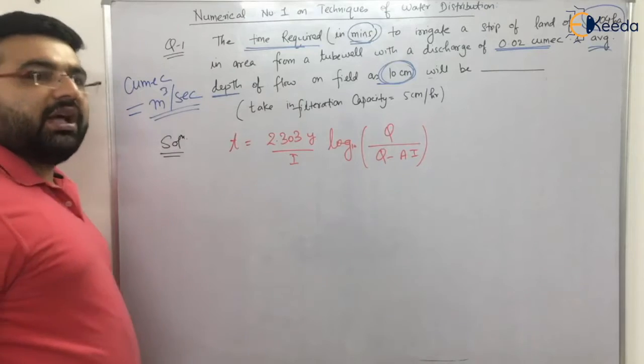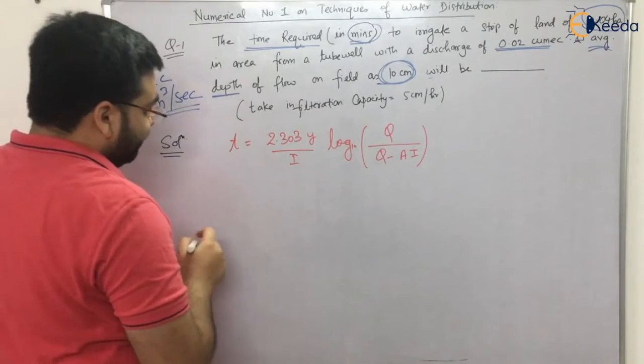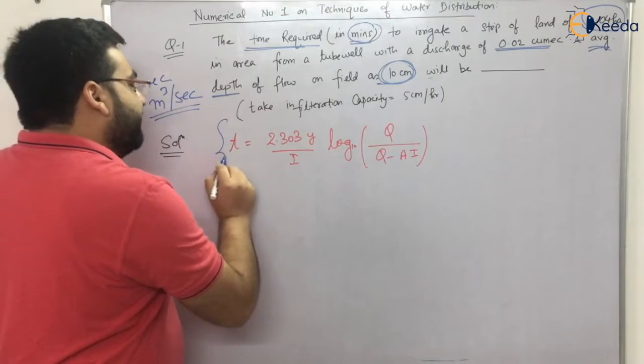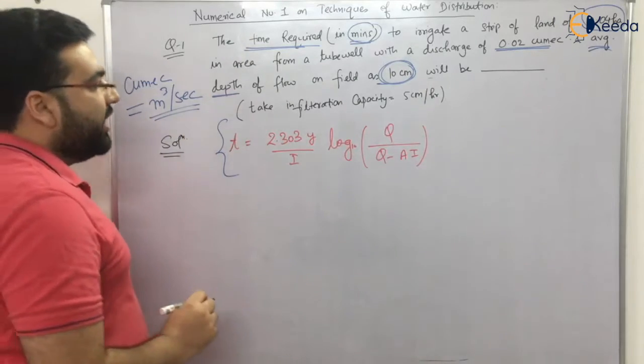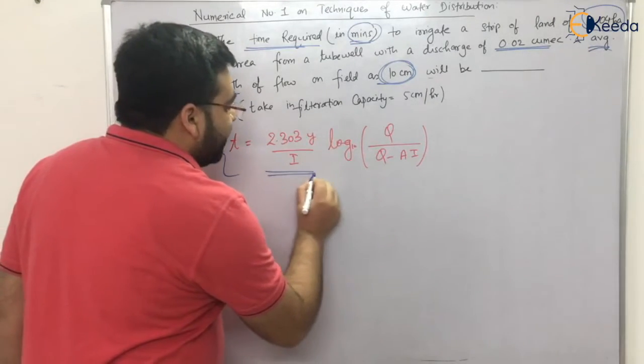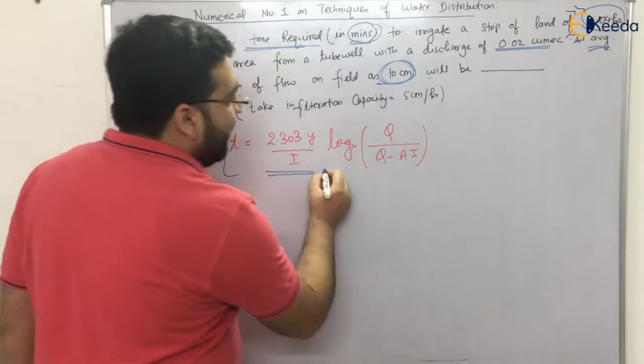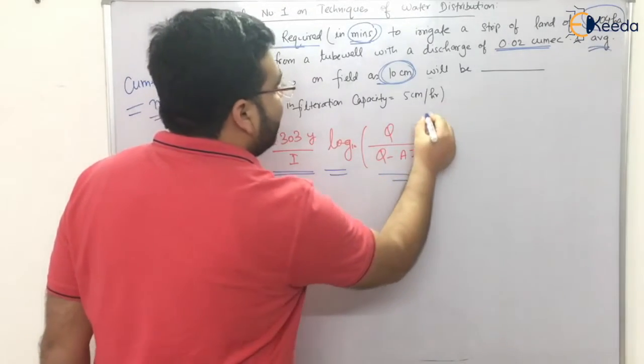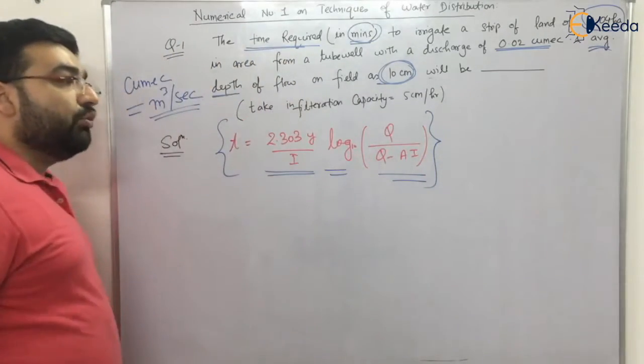So I have written the formula. So what was the formula? The formula was, if you want to calculate the time, t is equal to 2.303 y by i log base 10 of q divided by (q minus a i).